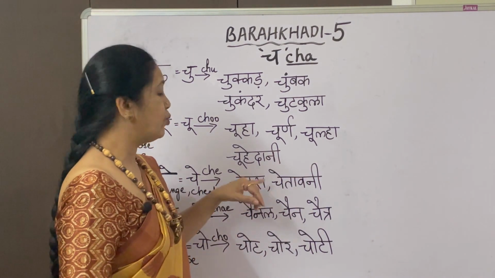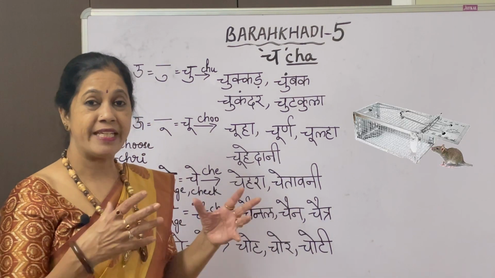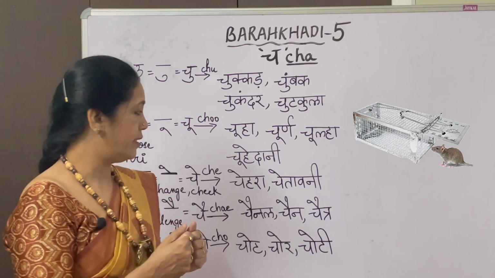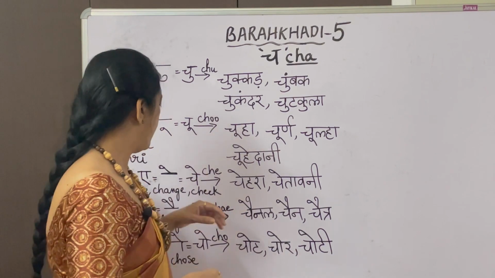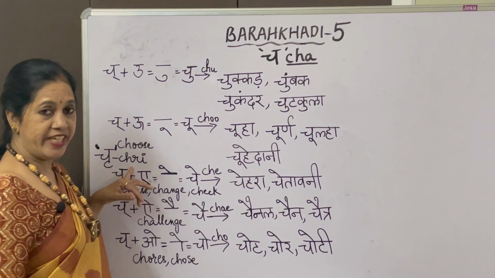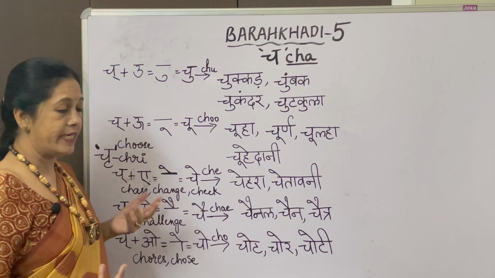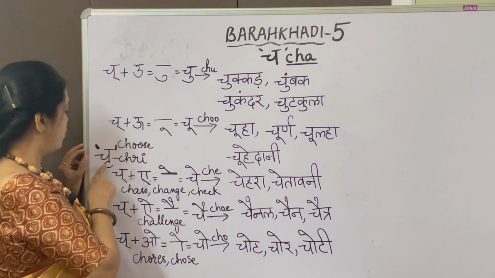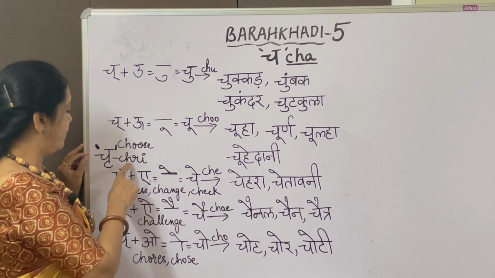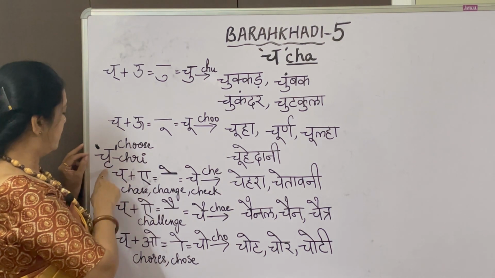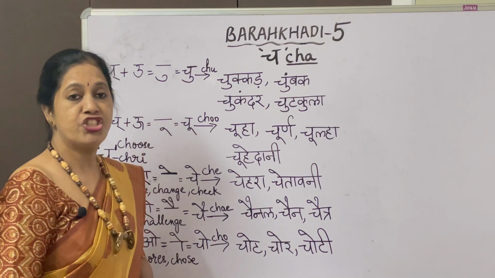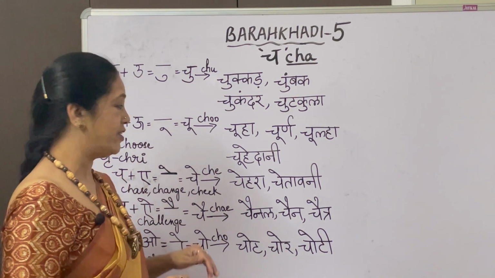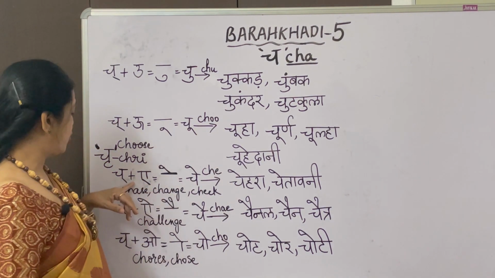The next one, chuhedani. Chuhedani means rat trap, where you trap it, no? So that is called chuhedani. The next one, chri. We don't have any letters for the words for that, so I've just given the word with the symbol here. You have this ri down, and the pronunciation is chri. C-H-R-I, chri.